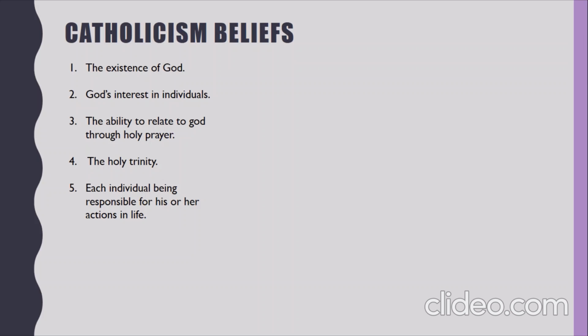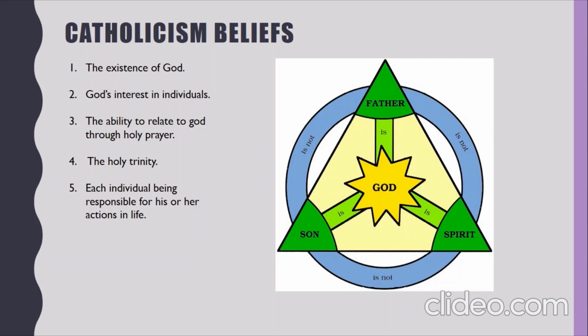Moving on to Catholicism, the main beliefs are the existence of God, God's interest in individuals, the ability to relate to God through holy prayer, the Holy Trinity, and each individual being responsible for his or her actions in life. These beliefs are reasonably self-explanatory, but the belief worth explaining is the Holy Trinity, which is the Father, the Son, and the Holy Spirit. It is believed that the aspects of the Holy Trinity are not in any way each other, yet God is all of them, as can be represented by this diagram.